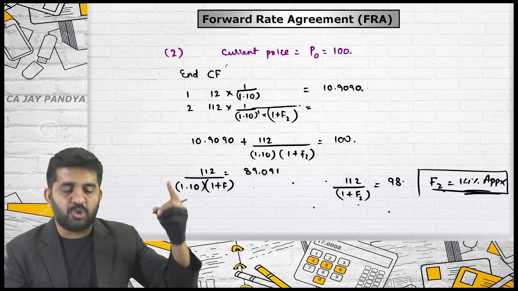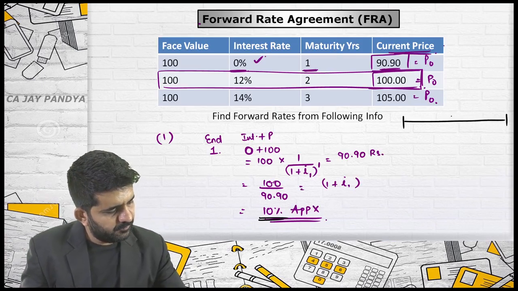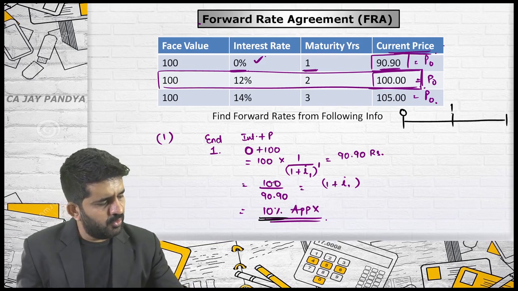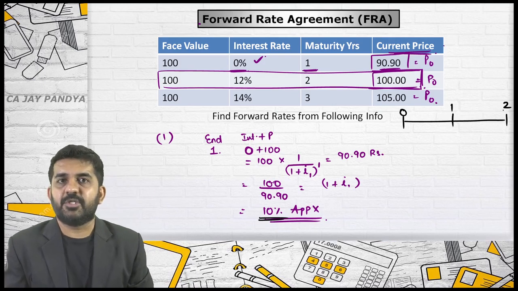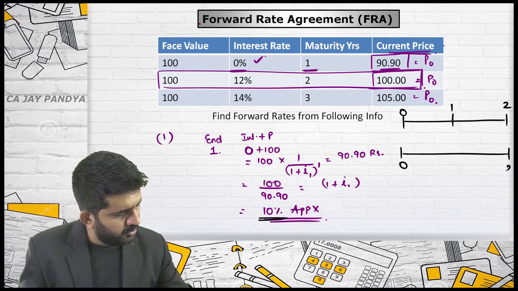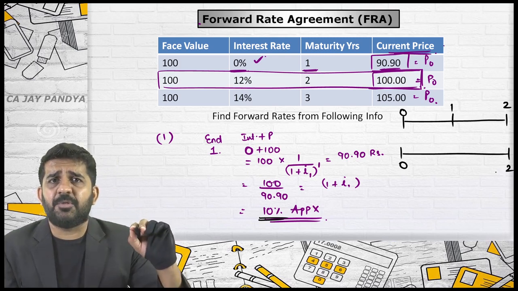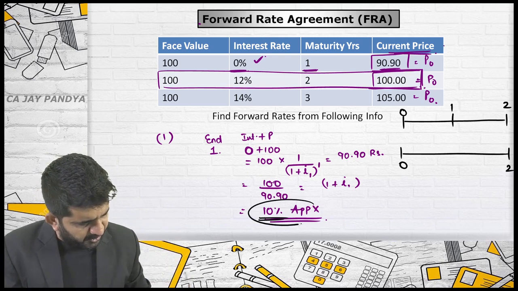Let me do what I was doing previously. This is 0, 1, 2. If you invest anywhere for the period of first year, what is the rate of return you are getting?